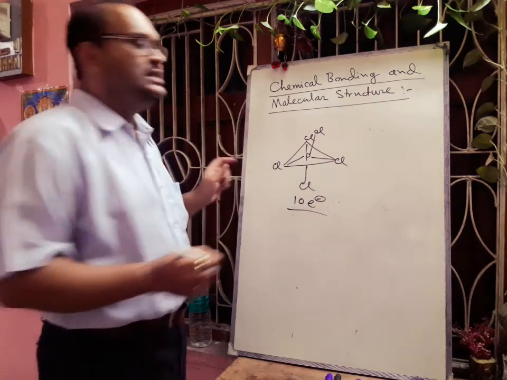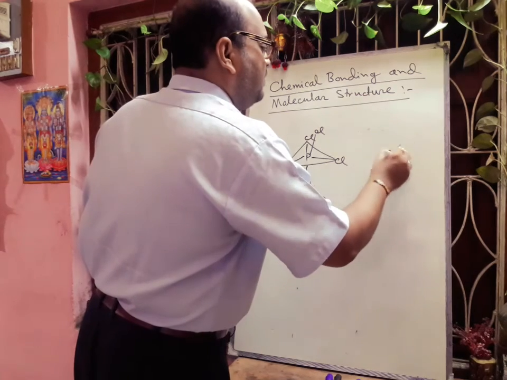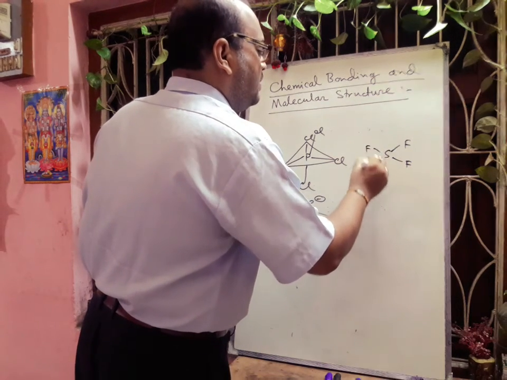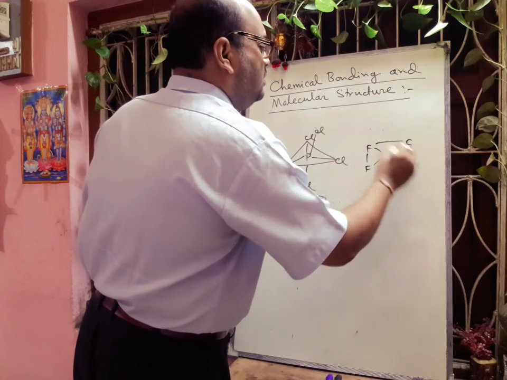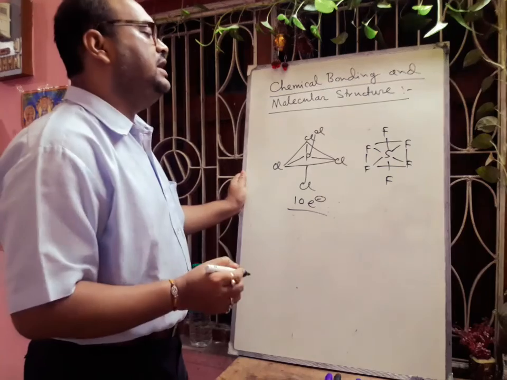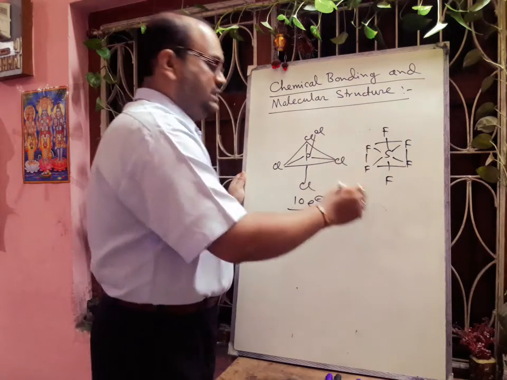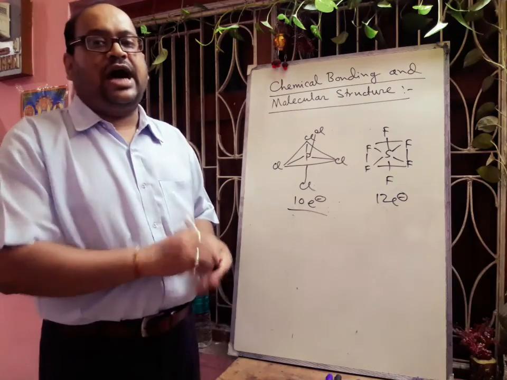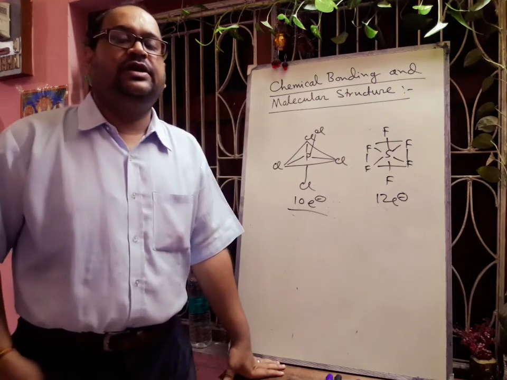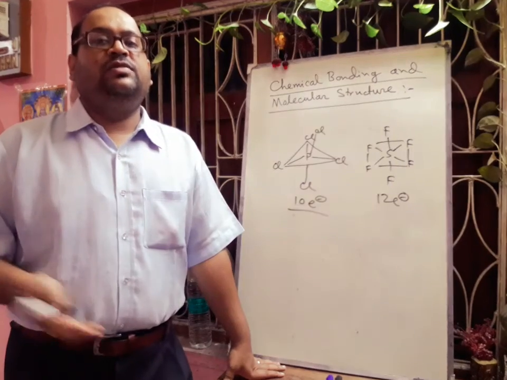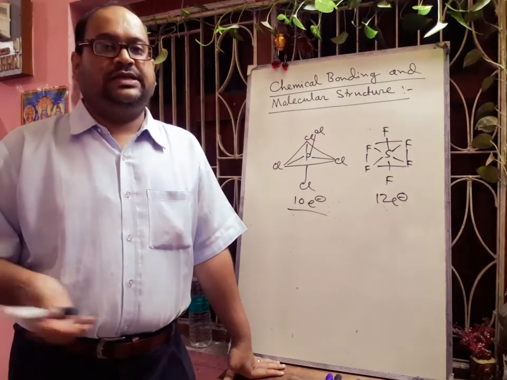If we think about SF6, here also around sulfur there are 6 bonds, that means 12 electrons. That is also excess. If we think about IF7, there will be 14 electrons. If we draw the structure of sulfuric acid, around sulfur there will be 12 electrons. Okay, so these are the limitations.